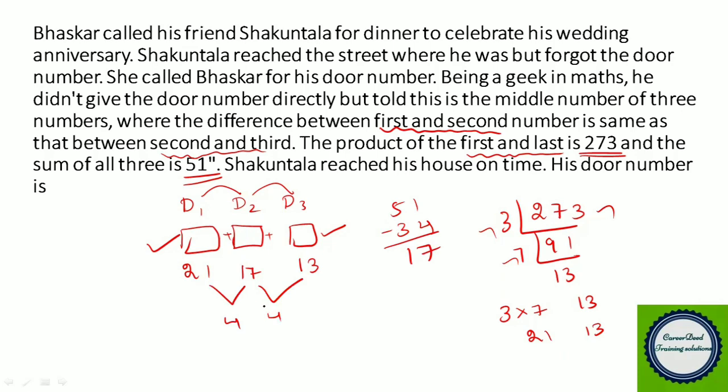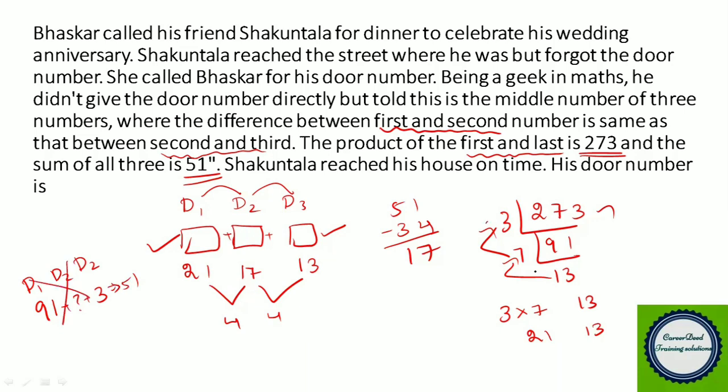So you might have a doubt. Why did we select 3 into 7? Why not 7 into 13? Because 7 into 13, what do we get? We get 91 and 3. So if you fix the first door number as D1 and the last as D3, and D2 you have to find, definitely the sum will not be equivalent to 51. So this will not work.